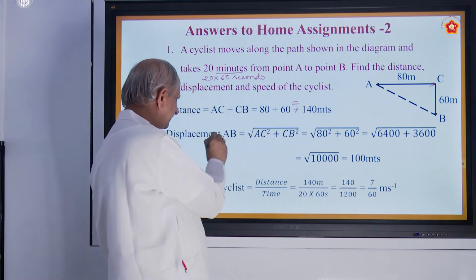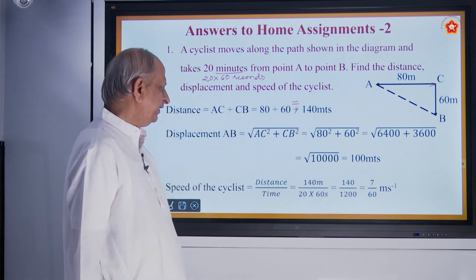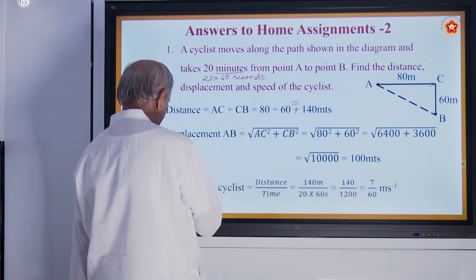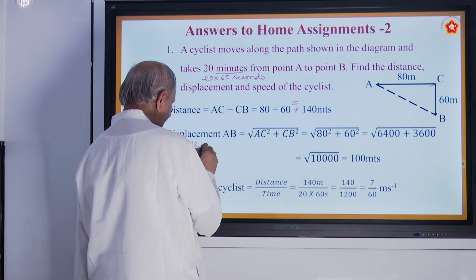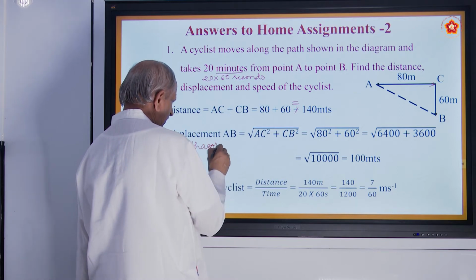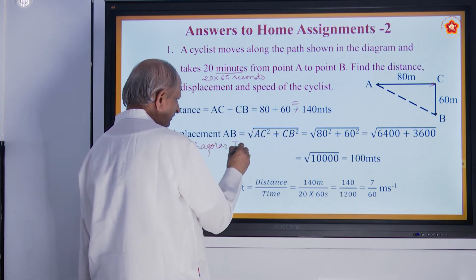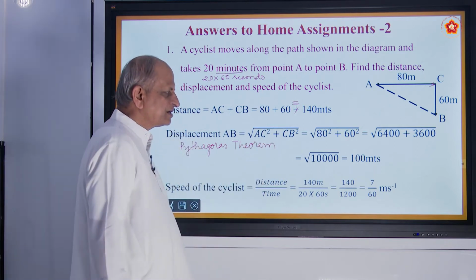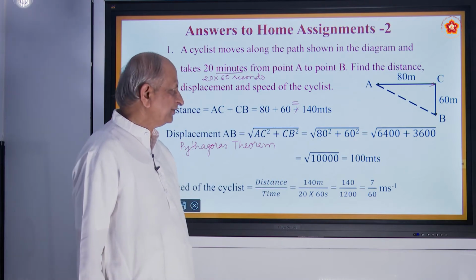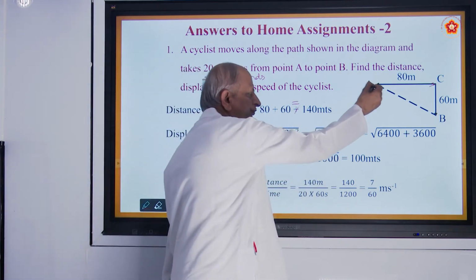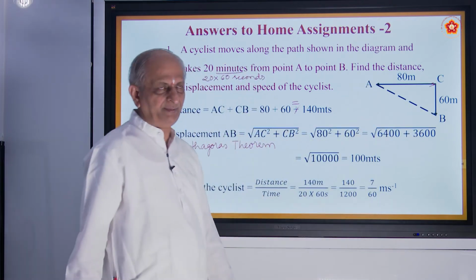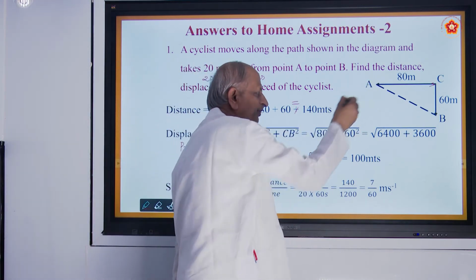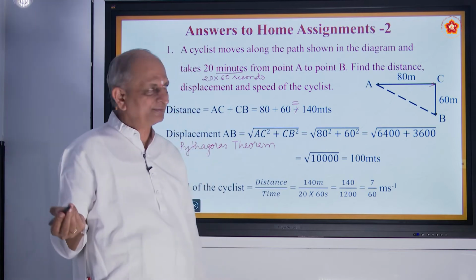Coming to displacement, it is a vector quantity, by using Pythagoras theorem. What is Pythagoras theorem? We already studied in the previous classes. This refers to a right angle triangle. In a right angle triangle, the square of the hypotenuse, AB square, is equal to the sum of the squares of the other two sides.